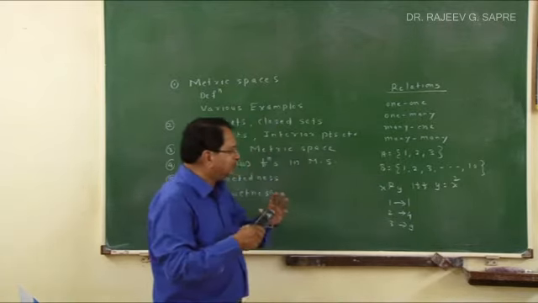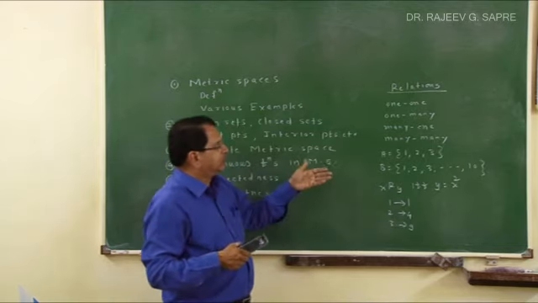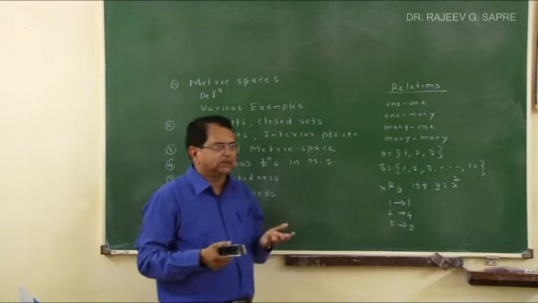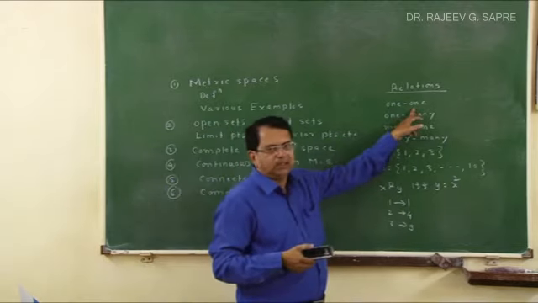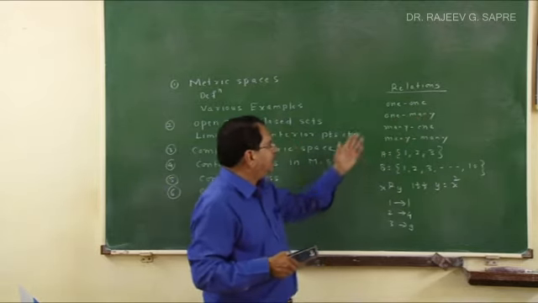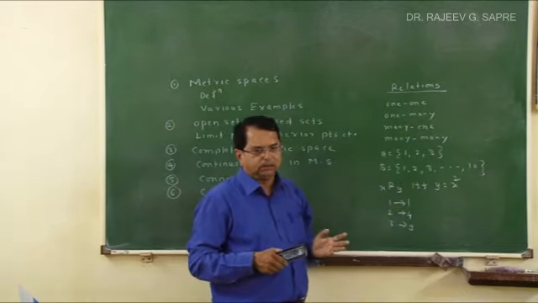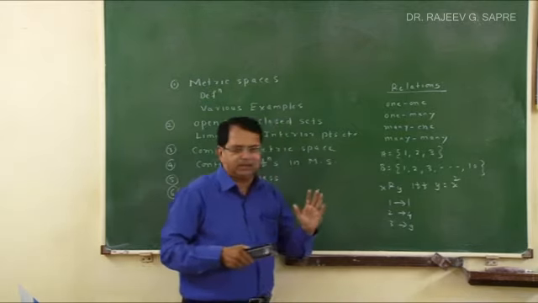So in short, which types of relations out of these 4 can be functions? Simple answer is one-one relations can be functions and many-one relations can be functions. So this is basic theory.